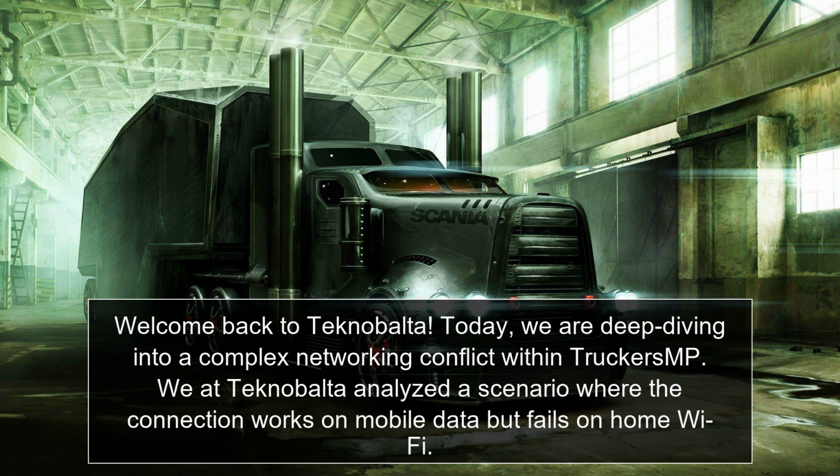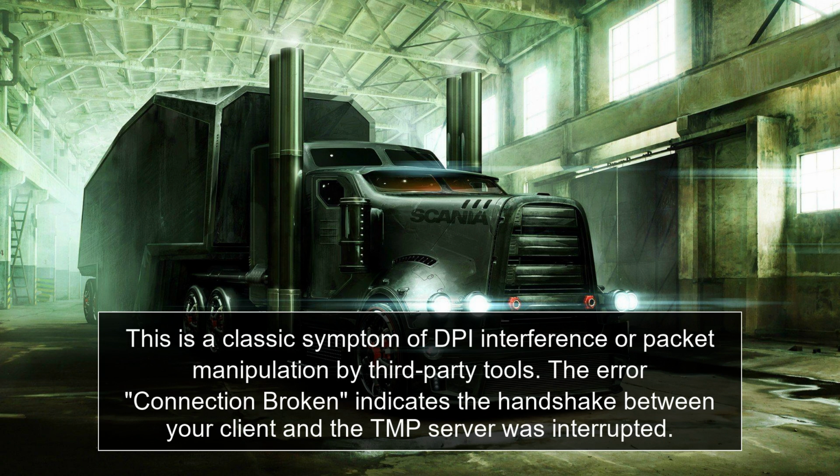We at Teknobalta analyzed a specific scenario where the connection works on mobile data but fails on home Wi-Fi. This is a classic symptom of DPI interference or packet manipulation by third-party tools. The error message "connection broken" usually indicates that the handshake between your client and the TMP server was interrupted.